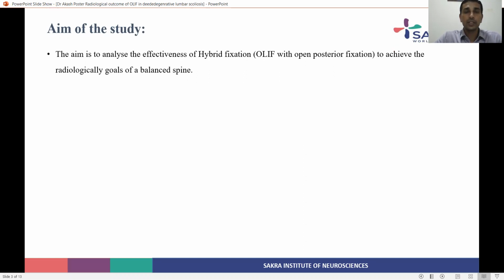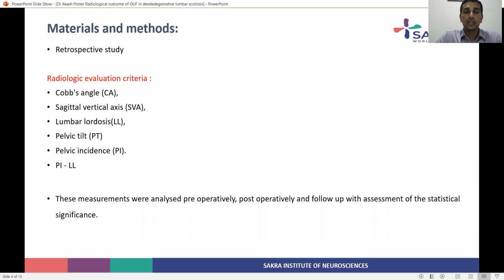The aim of the present study is to analyze the effectiveness of hybrid fixation, that is OLIF, which is minimally invasive, with open posterior fixation, to know the radiological goals which can be achieved to have a balanced spine. This is a retrospective study done at our institute with a minimum follow-up of 1 year.